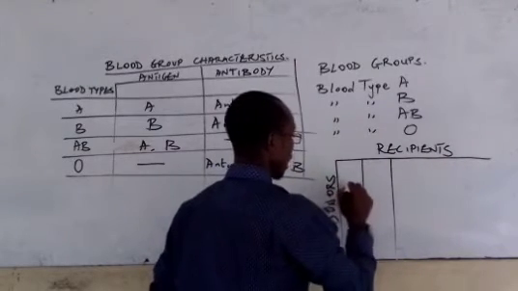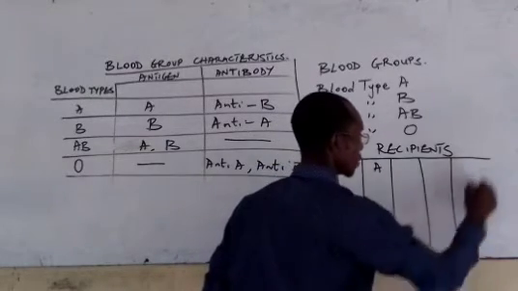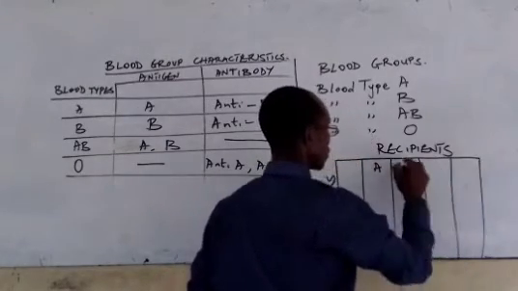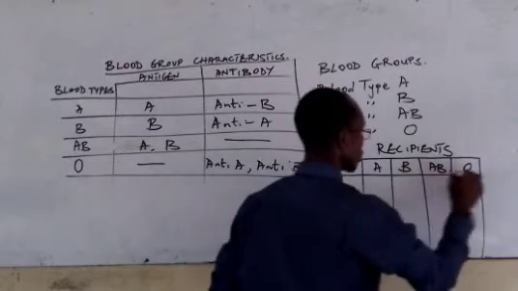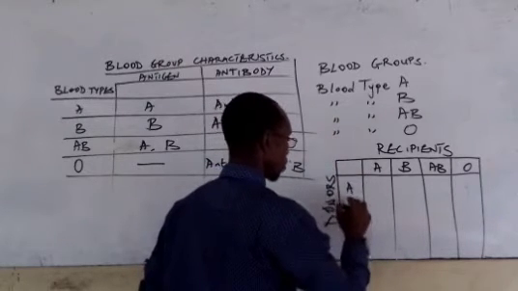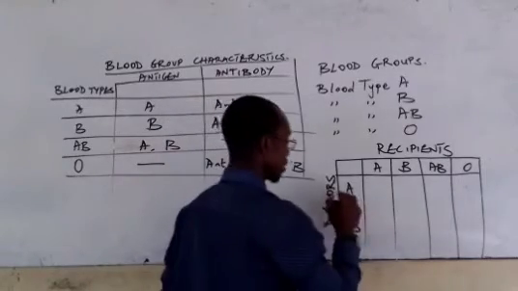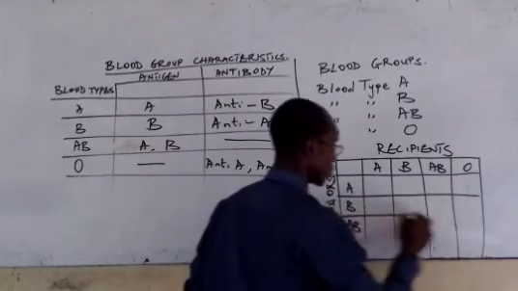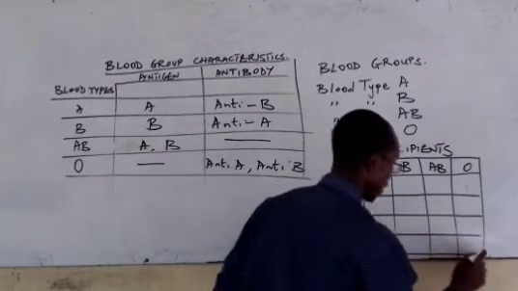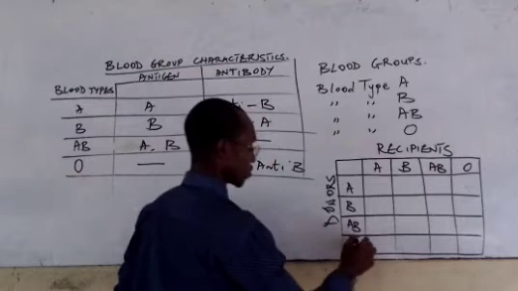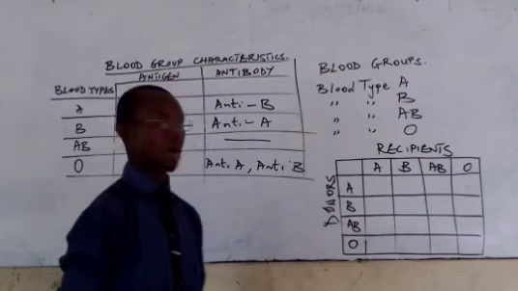Alright, so I want to have recipient A, B, and O. Those are the recipients, and here I want to have A, B, and O. Like we can see what we have on the board. So I will be using asterisks and the tick sign to actually identify what is going to happen here.